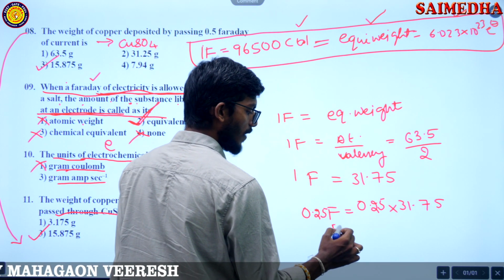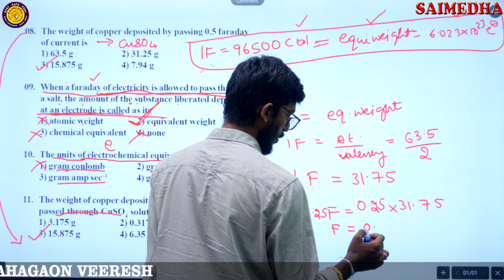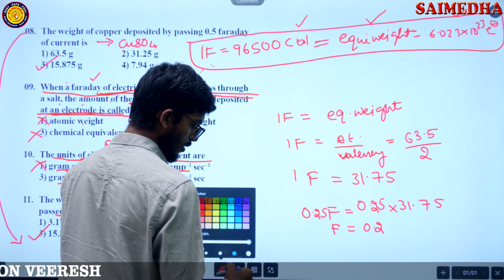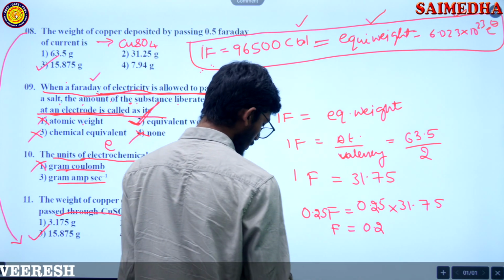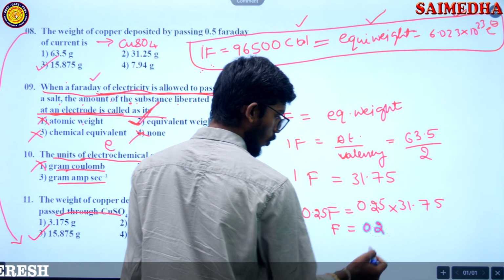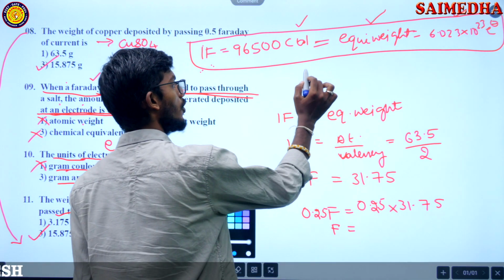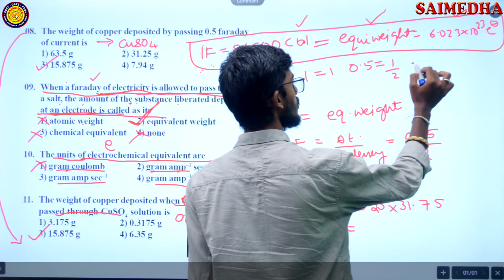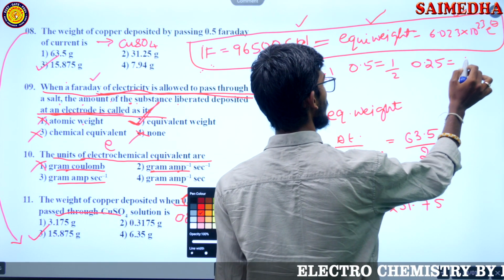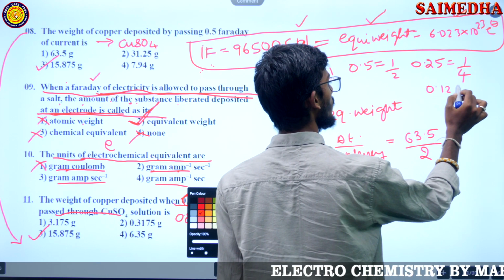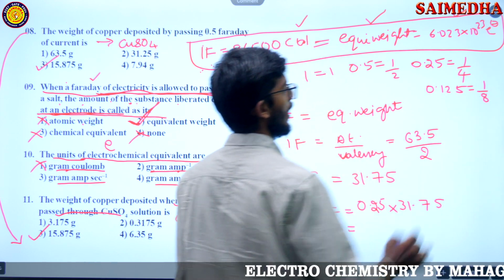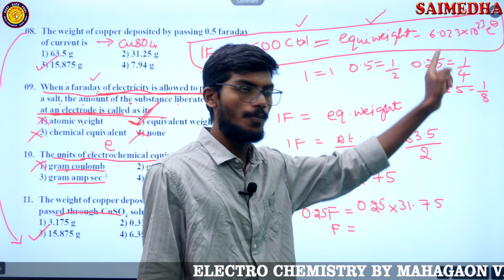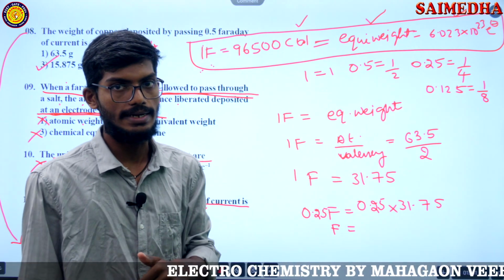So 1 Faraday is equal to what? 0.25 means it is 1 by 4. You know 1 is equal to 1, 0.5 is equal to 1 by 2, 0.25 is equal to 1 by 4, and 0.125 is equal to 1 by 8. Remember, 0.5 means 1 by 2, 0.25 means 1 upon 4, 0.125 is 1 upon 8.